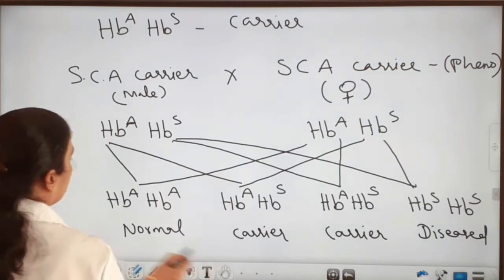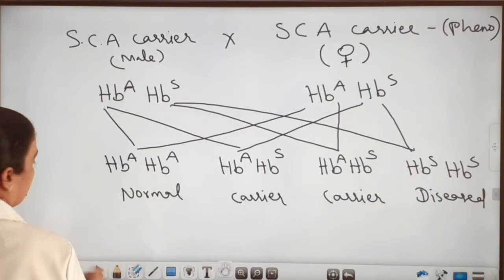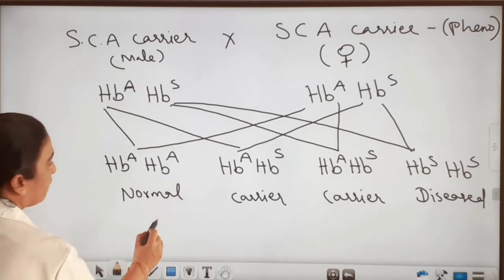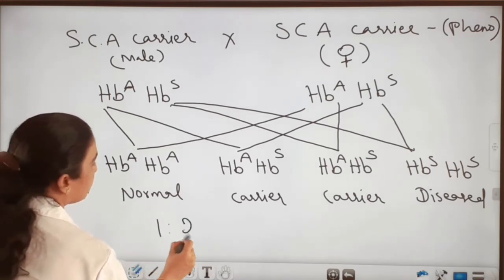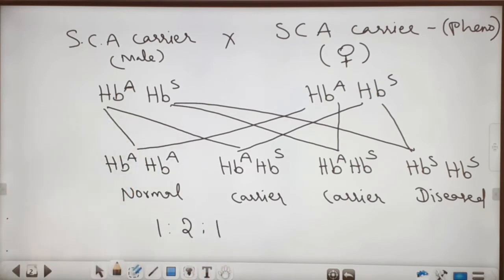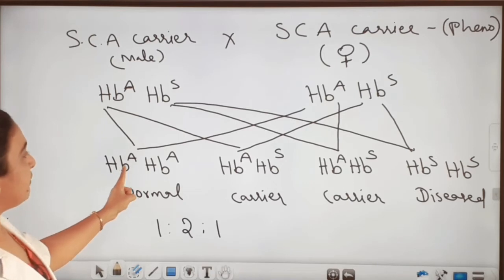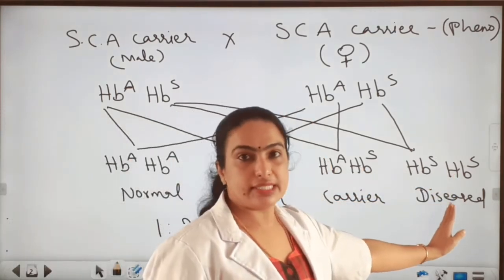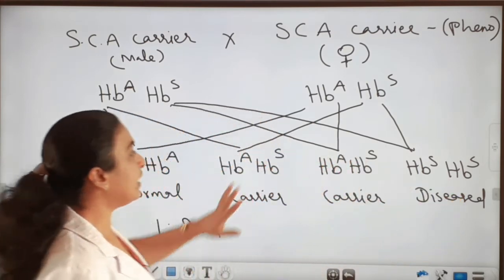So here they follow Mendelian laws. That is, one normal is to two carriers is to one diseased. So clear? Here, if the genotype is homozygous HbS only, the disease will be there. Otherwise, it acts as a carrier.